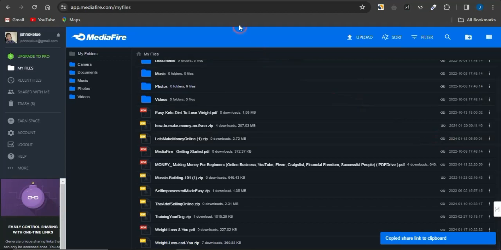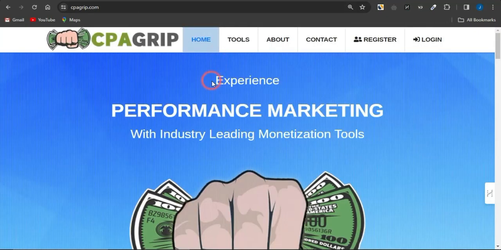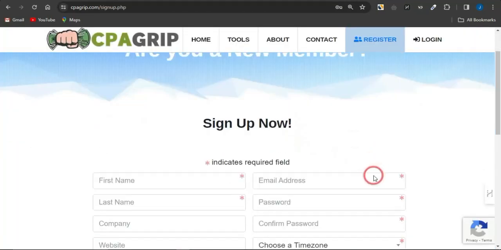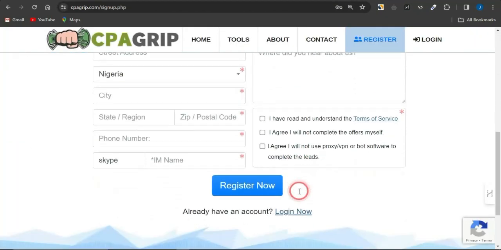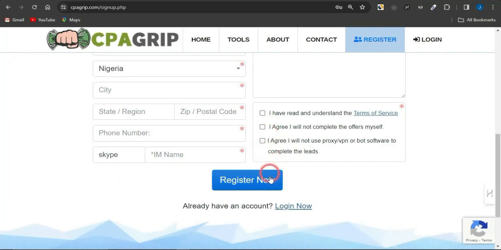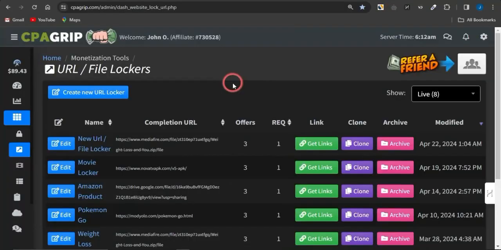And once I copy that, I'm going to head on to platforms like CPA Grip right now, which is a CPA marketing platform that has content locking capabilities. You want to sign up for an account, click on register. You will be brought to a page that looks similar to this. Provide your details on all the fields provided right here, agree to the terms of service and get your account created, then go on to log into your account. So take a look at this.